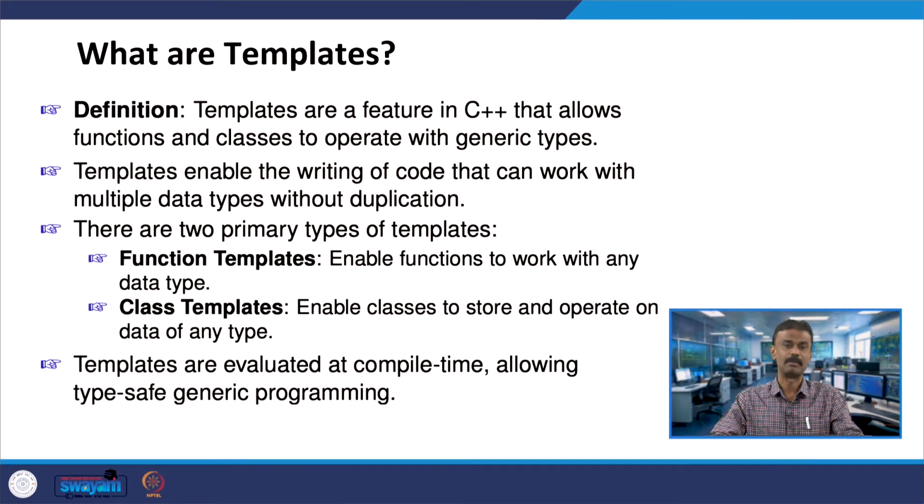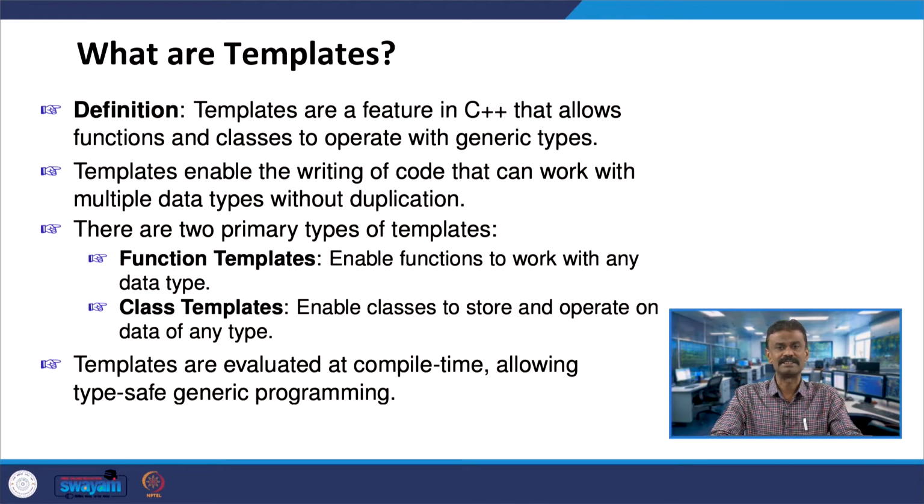Similarly, class templates enable classes to store and operate on data of any type. With the template keyword, I can use it for integer, double, character, etc. Whether it is a function or a class, the template is evaluated at compile time, allowing type-safe generic programming.